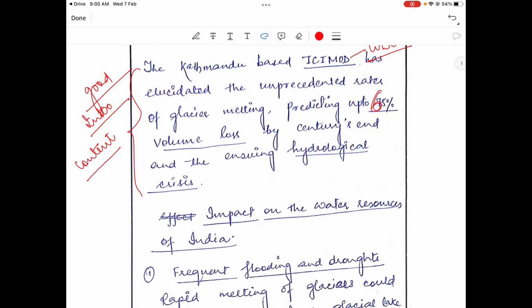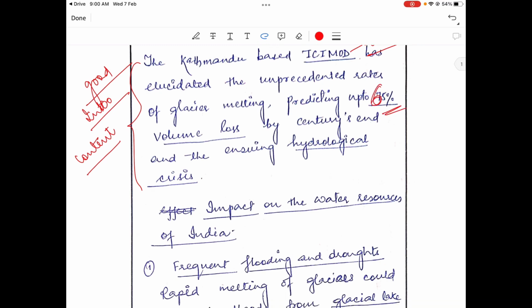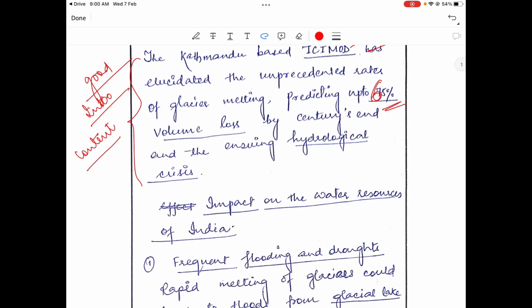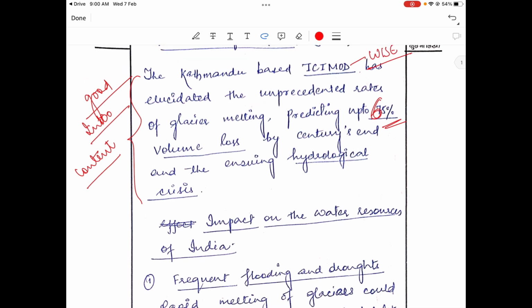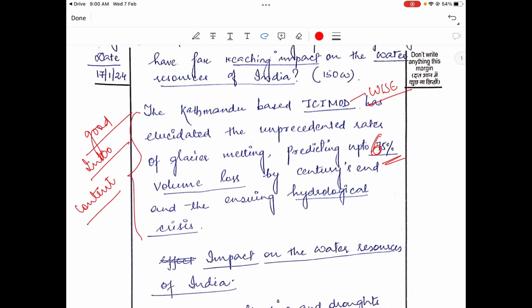It is not 75, it is 65, but the effort has to be appreciated. The context has been correctly caught by the student. And to mention, when you catch the context, then the teacher understands that you are updated with the current affairs. And after the context, when the question comes, you understand it. So if you can make the context your intro, it is a very, very good thing.